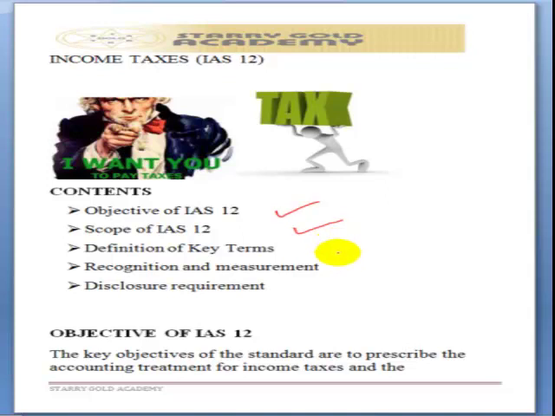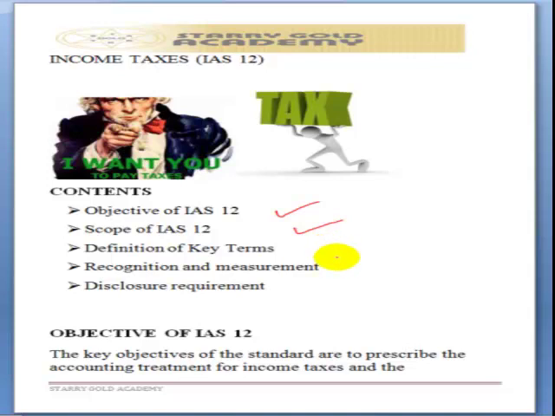Since tax is a compulsory levy that is levied by government on an individual or an entity, it is compulsory that all entities must adopt this. So this must be paid, except those companies or entities whose activities are not subject to tax of the land. Except those ones, other entities are meant to adopt IAS 12.